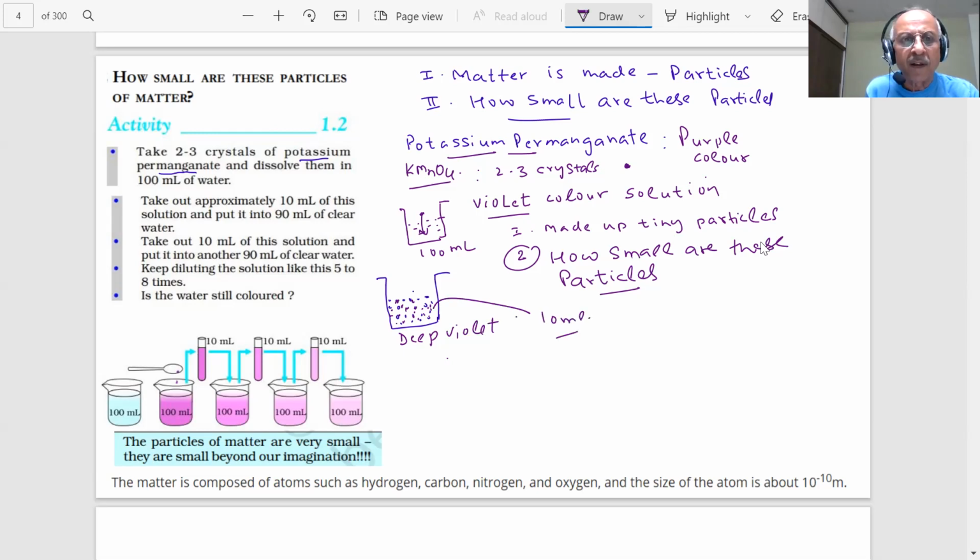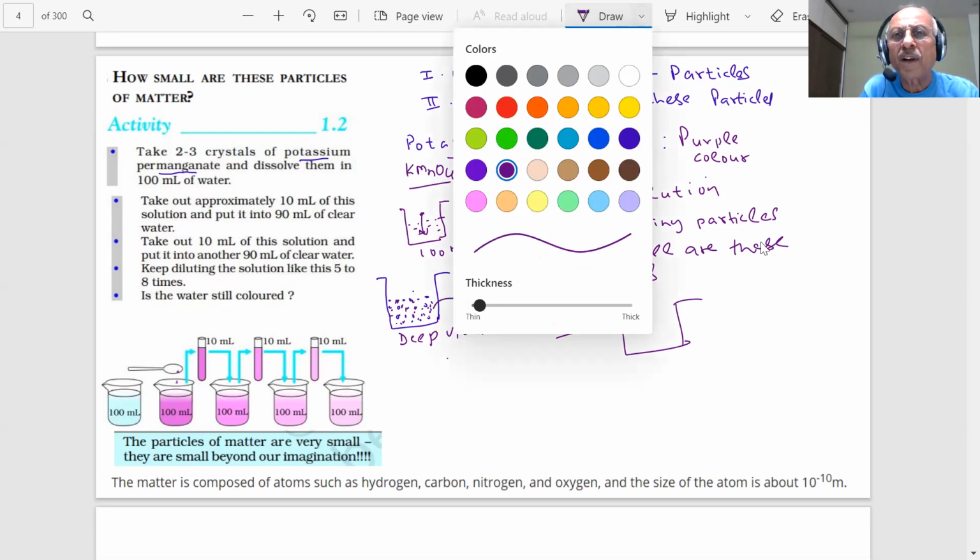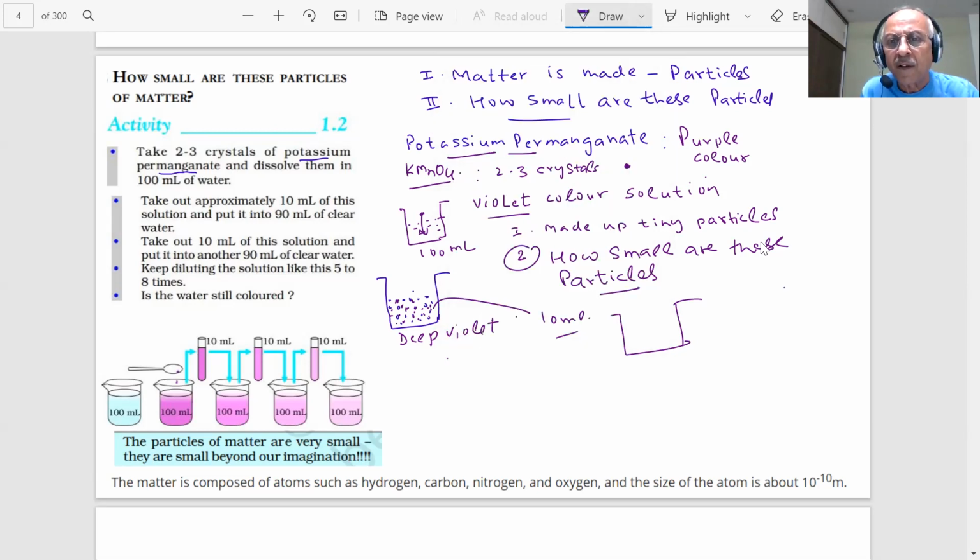Okay? And in another beaker, you take 10 milliliter of this, and in this you add 90 milliliter water. Okay? Now again the volume becomes how much? 100.